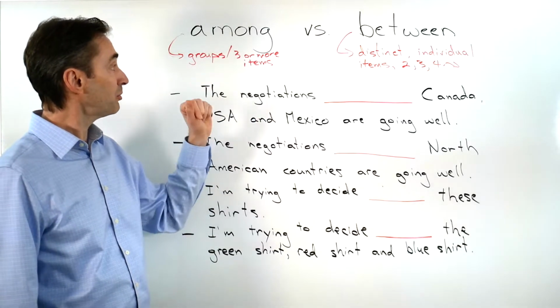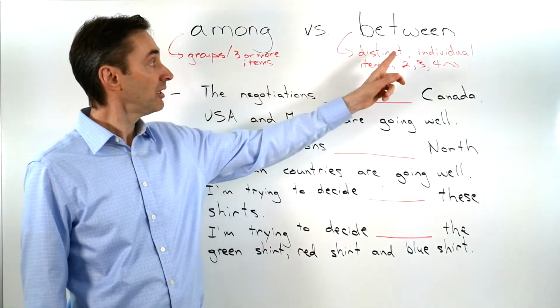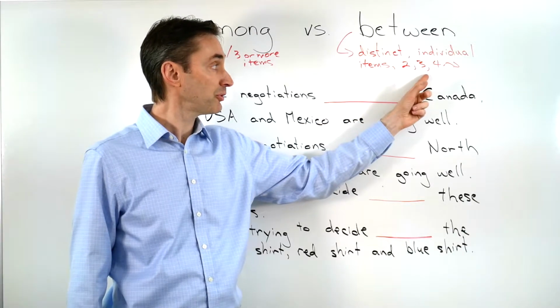Let's look at some examples for among and between. Remember, among is for groups or 3 or more items. Between is for distinct individual items, 2, 3, 4 or more.